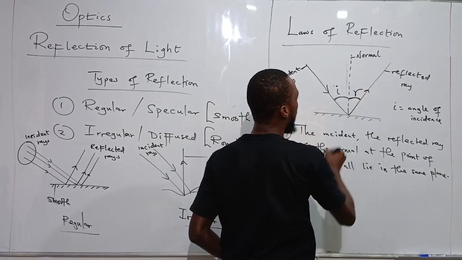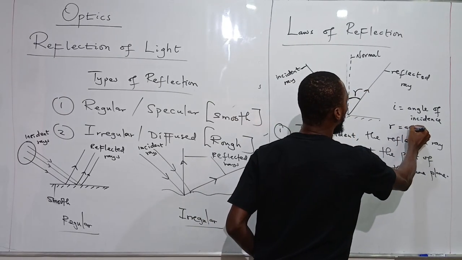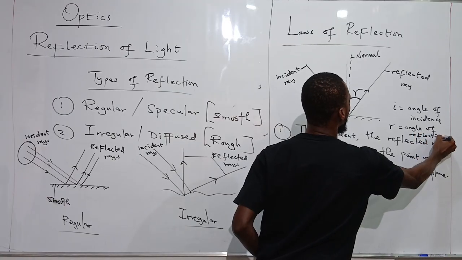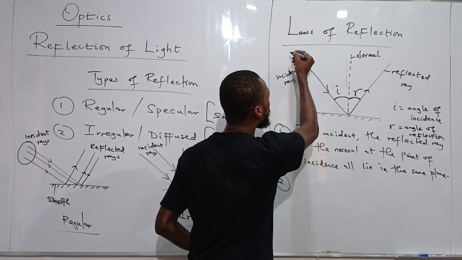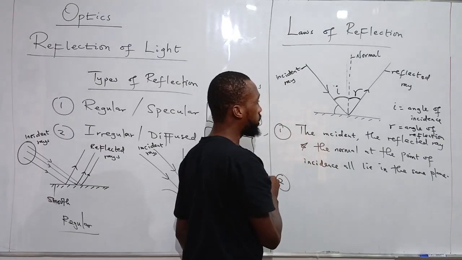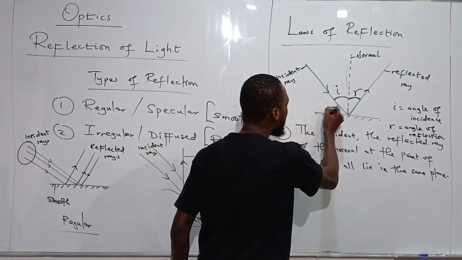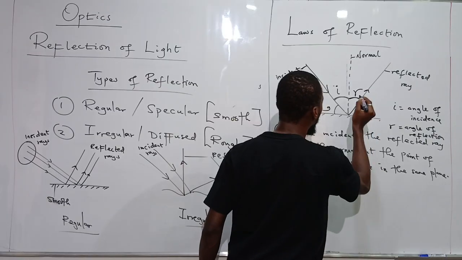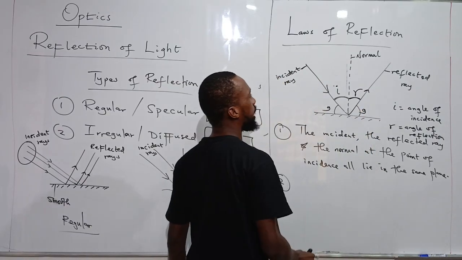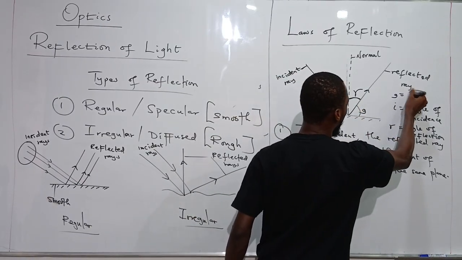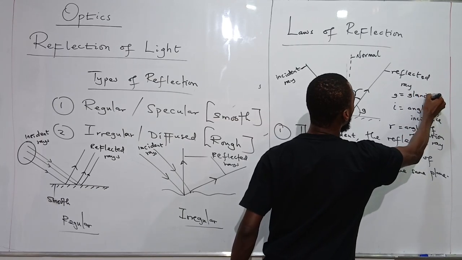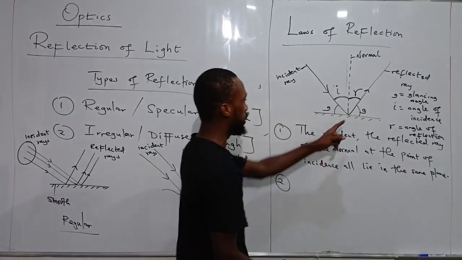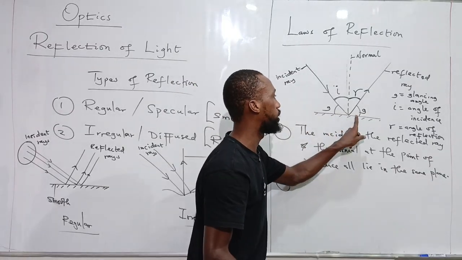That is denoted by R, and R is called the angle of reflection. There is also an angle between the incident ray and the surface. We call it the glancing angle, G. There's an angle between the reflected ray and the surface. We call it the glancing angle, G. So G in this diagram is the glancing angle: the angle between the incident ray and the surface, or the reflected ray and the surface.